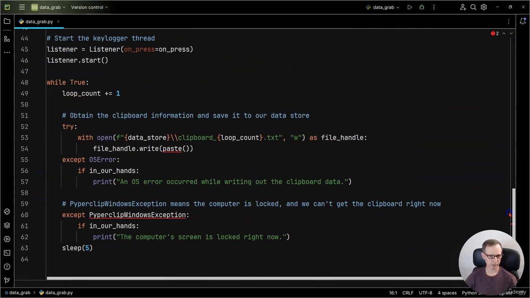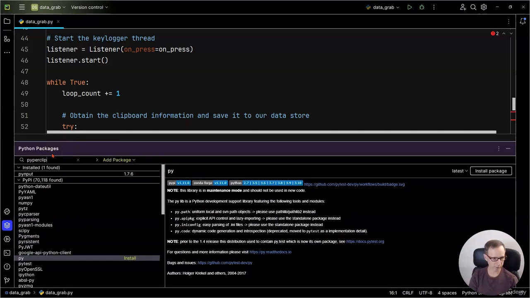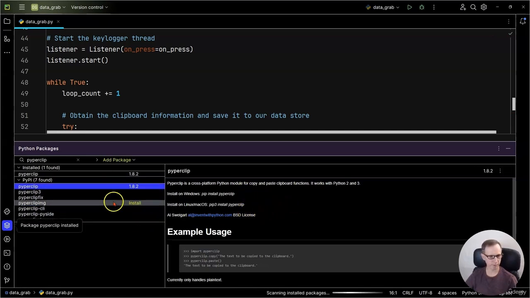So let me explain the code. Well, before I explain the code, let's import the package. Just come over to your Python packages. Paperclip. Just type that in. You should see it there. And it is paperclip, not paperclip 3 or paperclip fix or these others, just regular paperclip. Say install. I'm at 1.8.2 in February 2024. Almost March. Not quite.